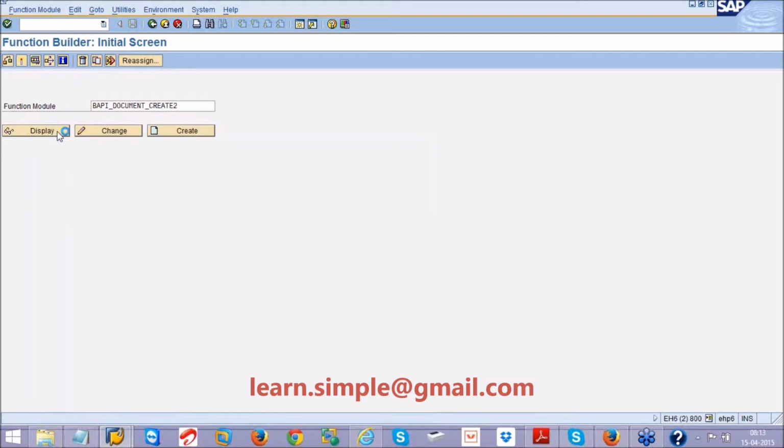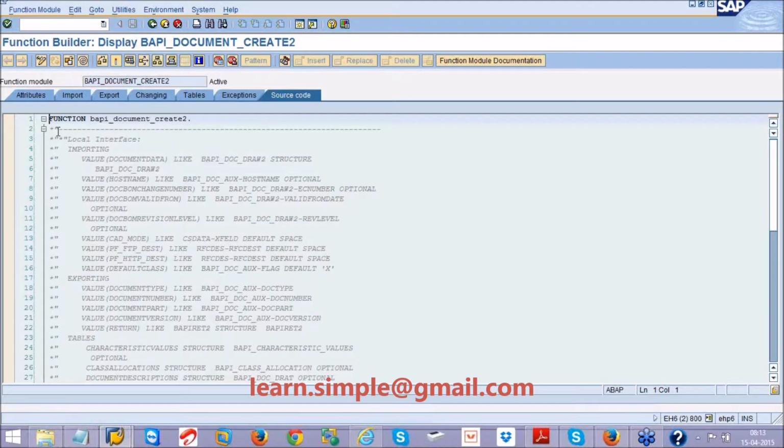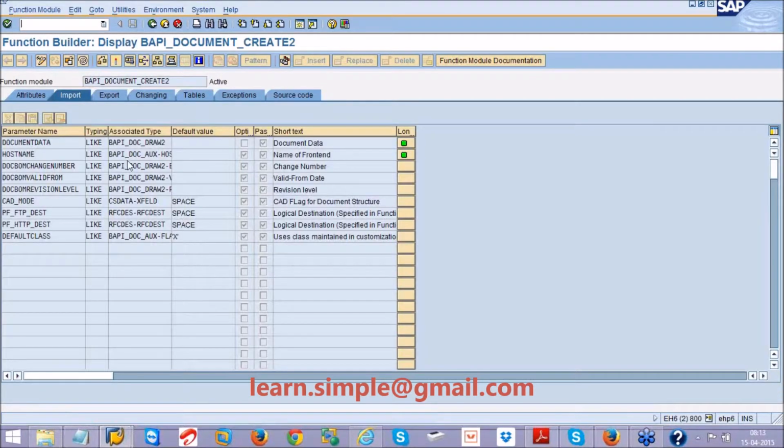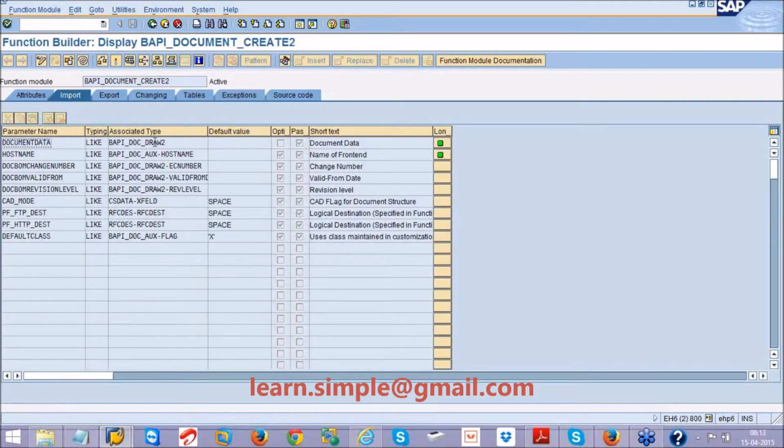Now I am going to display mode. I want to see what are all the importing and exporting parameters of this BAPI. It has some importing parameters like document data. What document data should I pass to this? The associated type is BAPI doc DRA2.